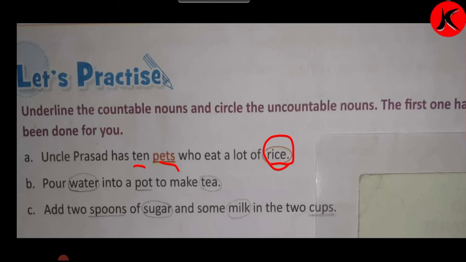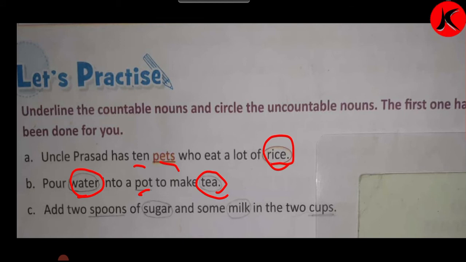We cannot count. B. Pour water into a pot to make tea. So what is it? Pour water. Water is uncountable. So we have to circle water, and pot we can count. Tea also we cannot count. So it is uncountable. So we have put a circle on tea also.